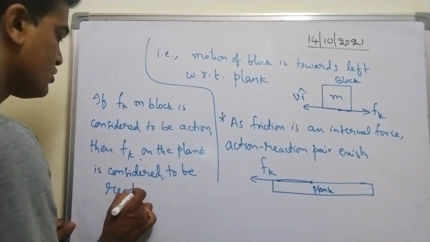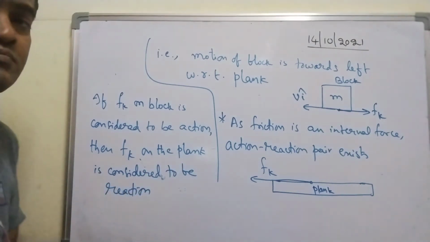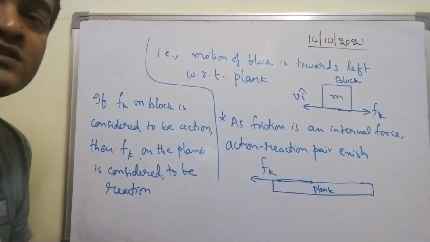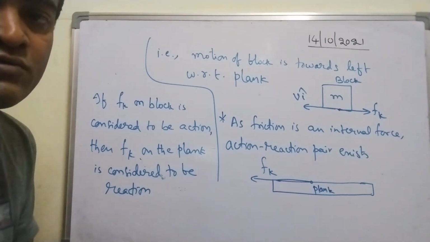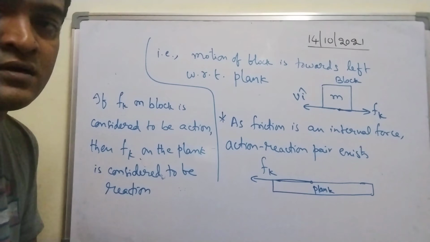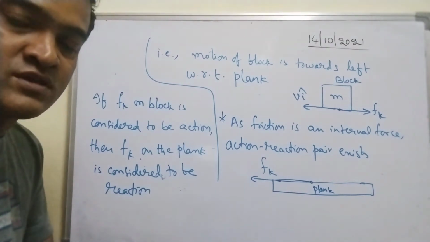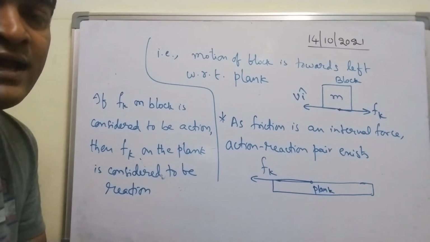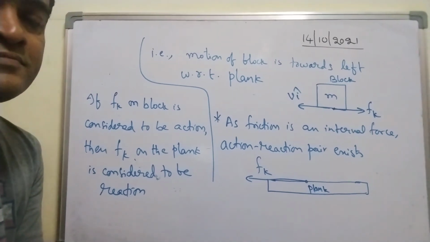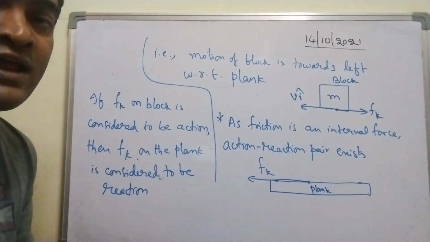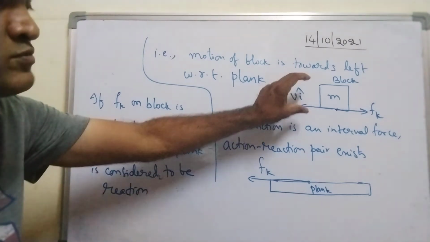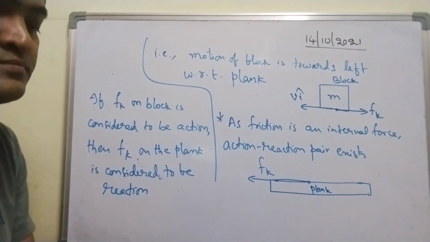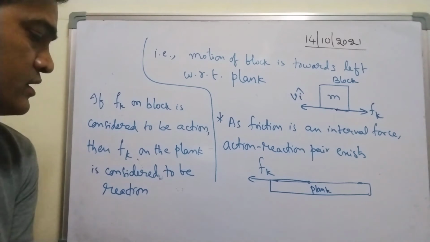And as you know, the action and reaction pair acts on two bodies. They will not act on a single body. We studied this long ago, in the very starting topics of Newton's laws of motion. Action and reaction pair do not act on the same body. They act on two different bodies. Here one body is the block, the other body is the plank.